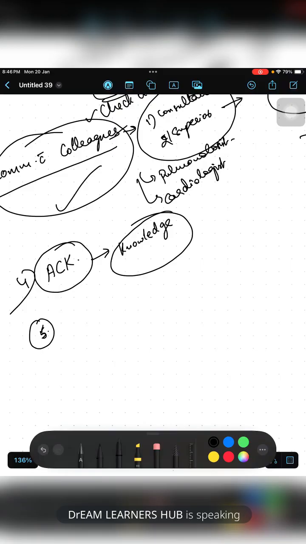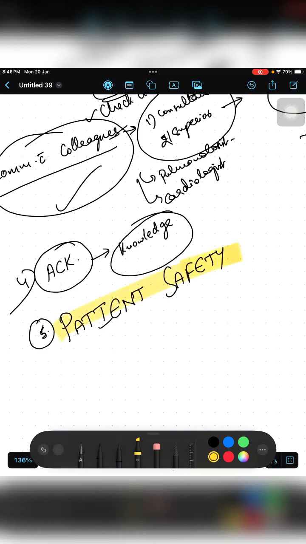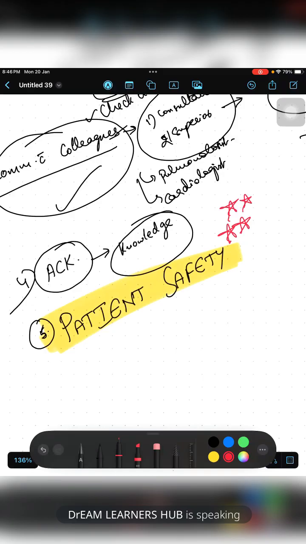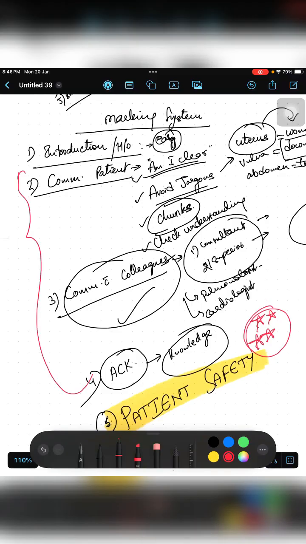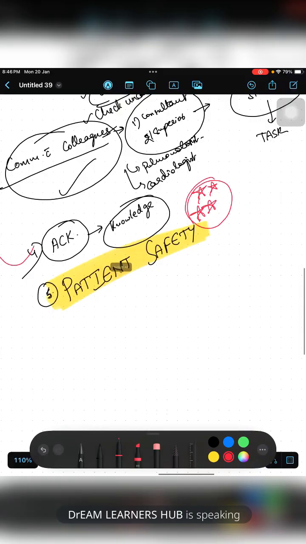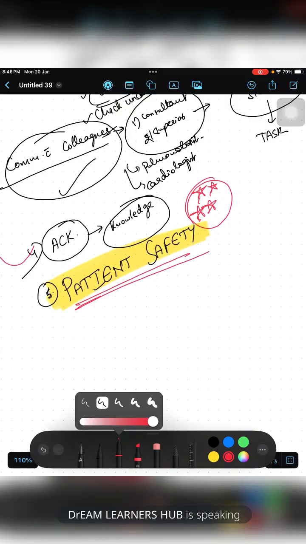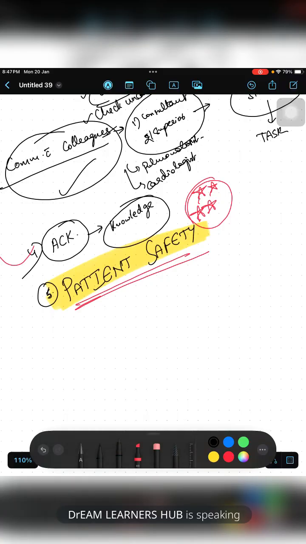The last but not the unimportant domain, that is the most important domain, that is patient safety. Patient safety is the most important domain, because if you ignore this, even if you have performed very nicely in all the other 4 domains, if your patient safety domain is not good, then your marks will be less, or you might not get through the exam also.